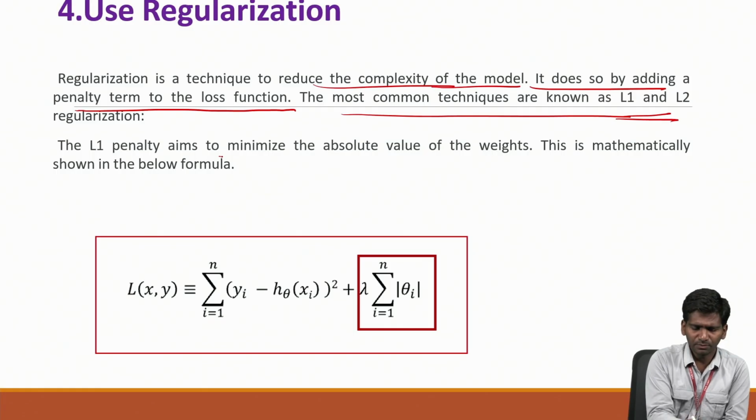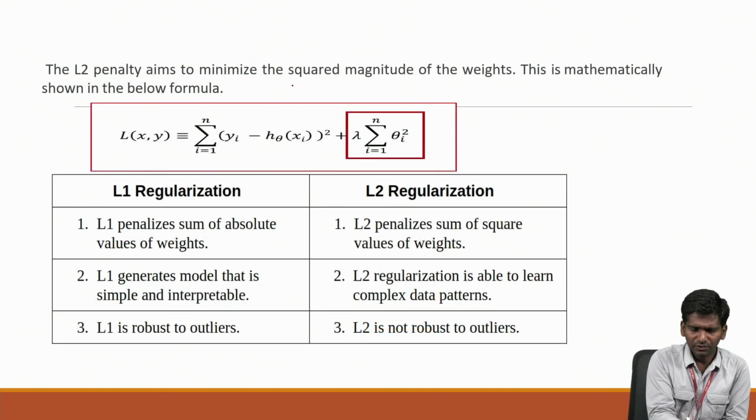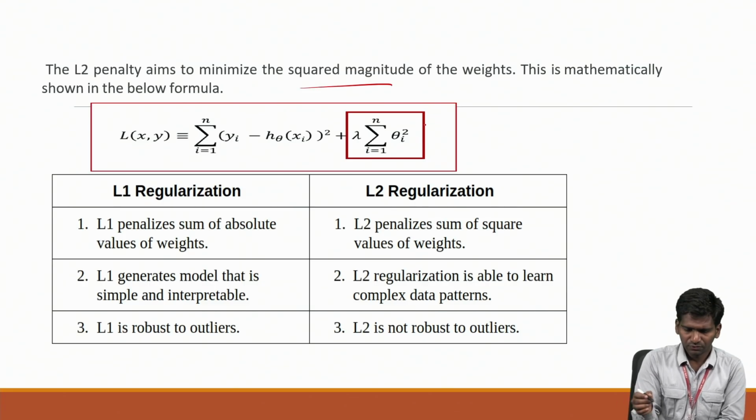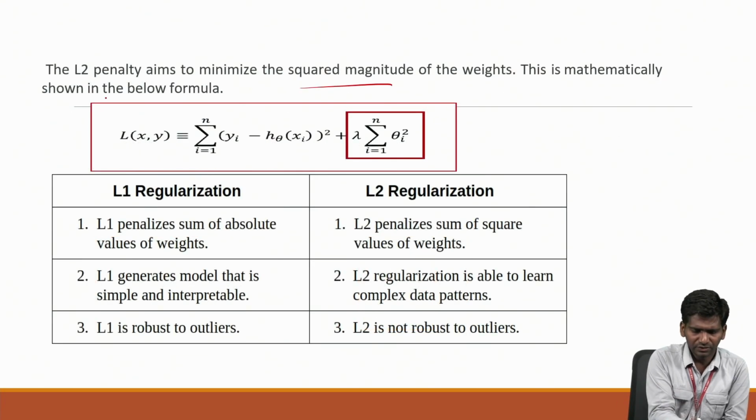L1 aims to minimize the absolute values. L1 is considering minimum absolute values, if you see here. L2 is squaring up. Here you see, the L2 penalty aims to minimize the squared magnitude of the weights.